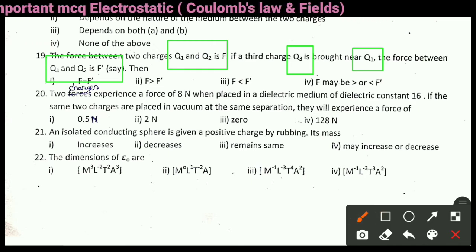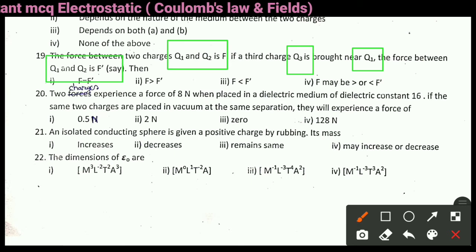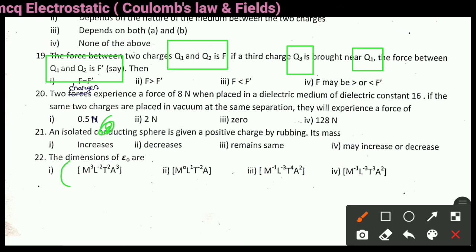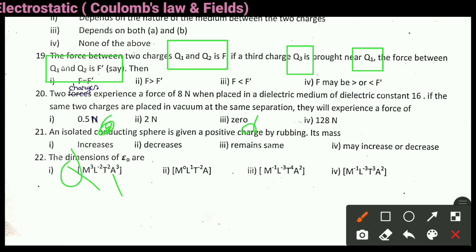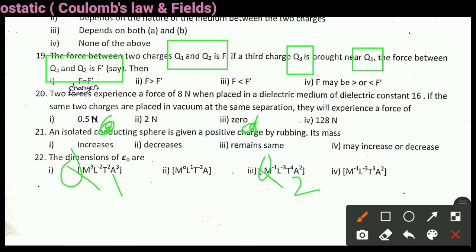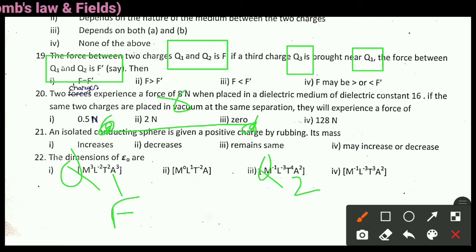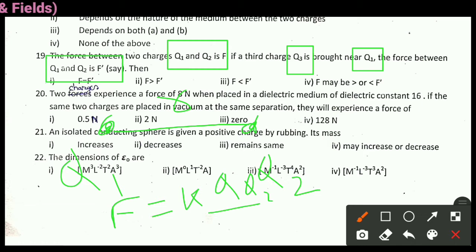In that case, suppose here is the Q1 charge and here is the Q2 charge. Separation between them is considered to be R. Force F is equal to K Q1 Q2 by R square.